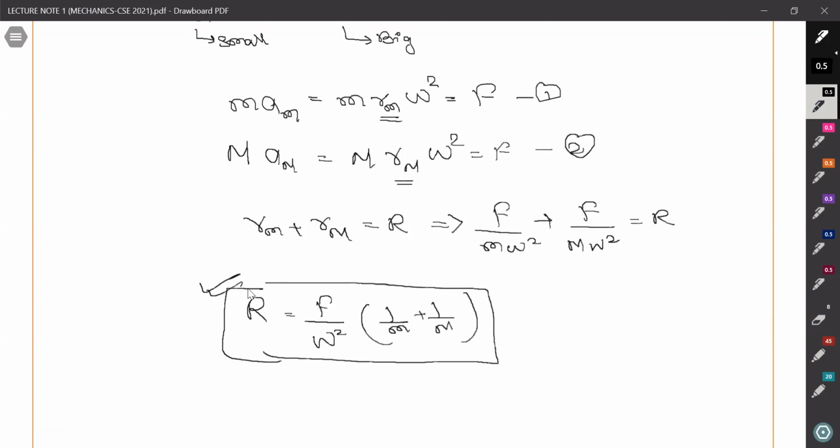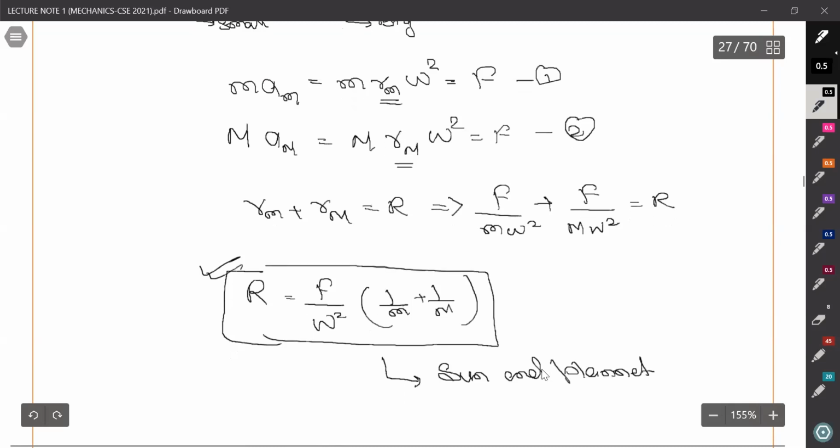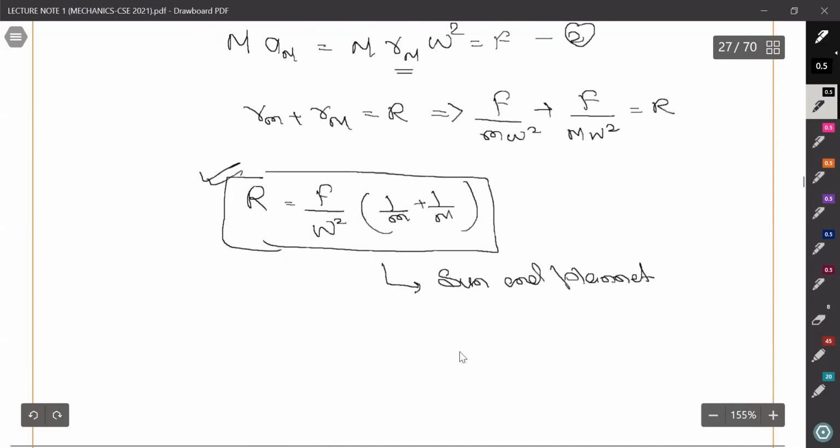Also, note one thing. We don't know about these relations, but we know that this is also valid in case of sun and planet. So this will fetch you some extra marks. Do not end here. Write it down that it will also hold for sun. The sun is there and the center of mass of the system lies somewhere here. And here is any planet, let's suppose Earth. Both of them move around this center of mass, although it coincides with the sun because the sun is very large compared to the Earth. But this also happens in the case of binary stars.